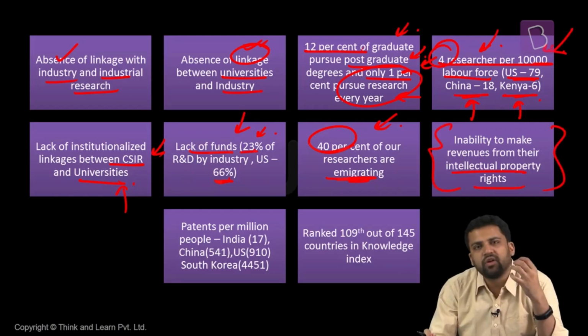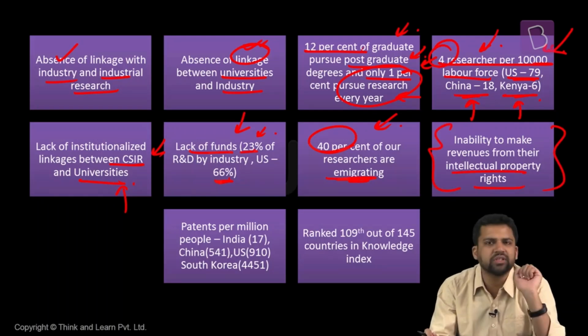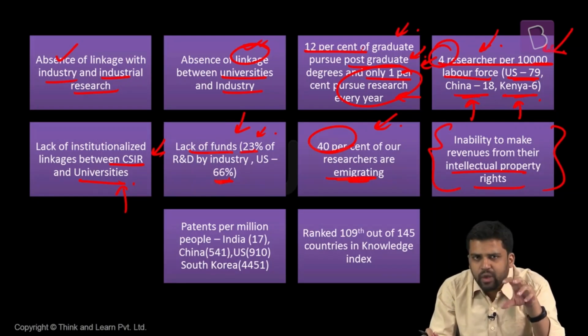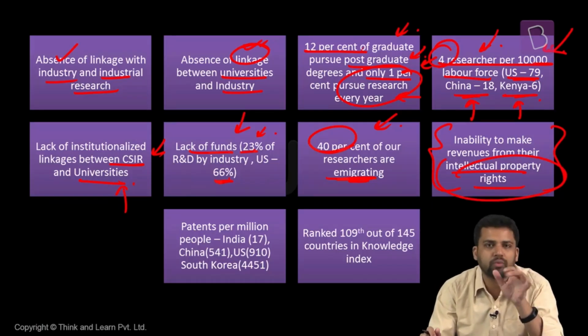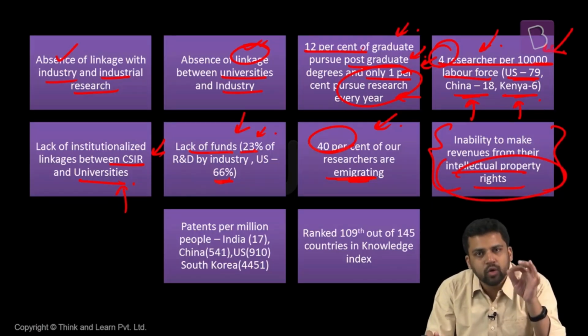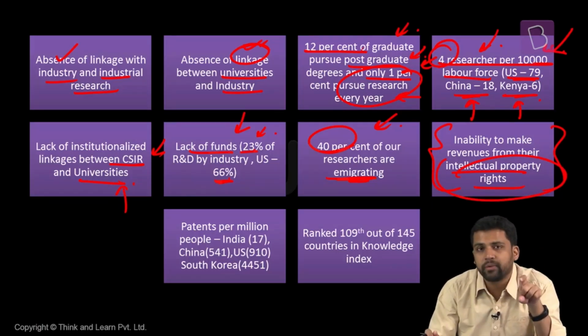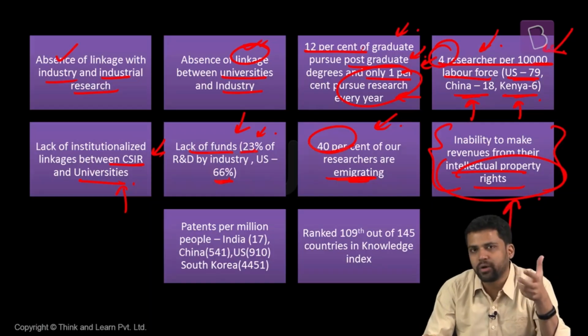Also, for promoting research and development, we need to develop an ecosystem. We need to have an ecosystem which promotes scientific innovations. And one of the major pillars of any ecosystem which promotes innovation is intellectual property rights. We need to have a very good intellectual property rights regime. That means if you're creating something, you also need to protect it. You are the one who has created it. Whatever you have created is a product of your own intellect, so you have right over it. That needs to be protected. It is said that we do not have a very good intellectual property rights regime, which also needs to be improved.